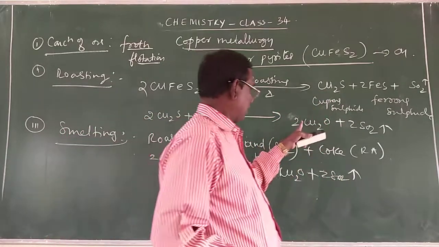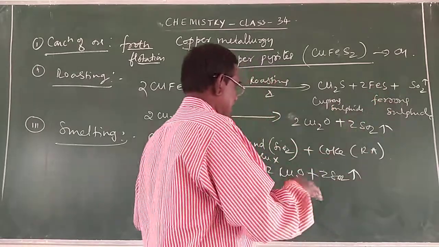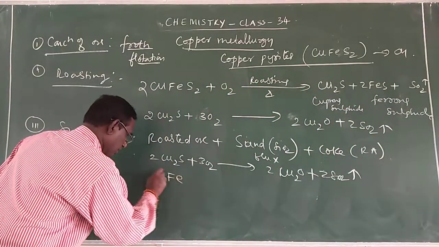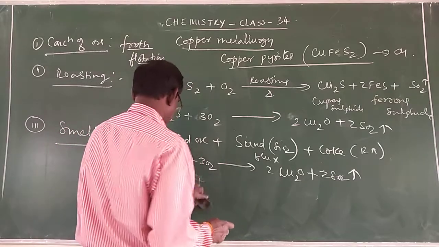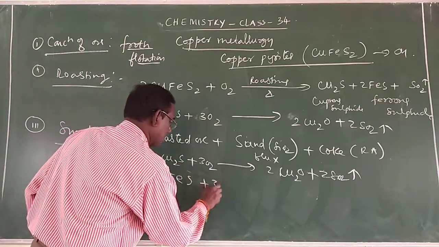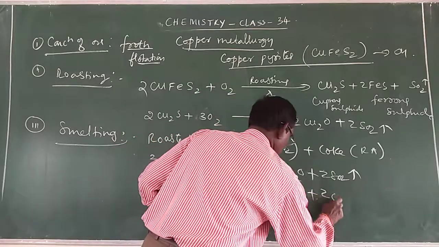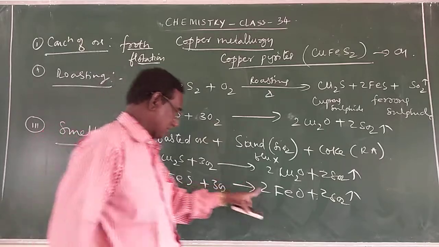Now the ferrous sulfide which is present undergoes oxidation to ferrous oxide. That is 2FeS plus 3O2 gives rise to 2FeO plus 2SO2. And this ferrous sulfide is oxidized to ferrous oxide.